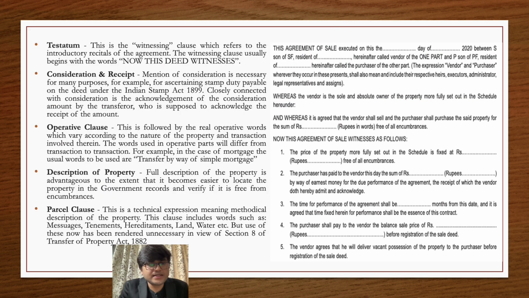So now we will see the other components of a deed, and first of all we have testatum. Basically you can see in this agreement that this particular thing is called testatum. We have understood all the components before testatum, that is the title, description, recitals, and the next thing is that we are trying to discuss the terms and conditions of the deed, what this deed actually means, and what rights and liabilities we are going to set up for each party.